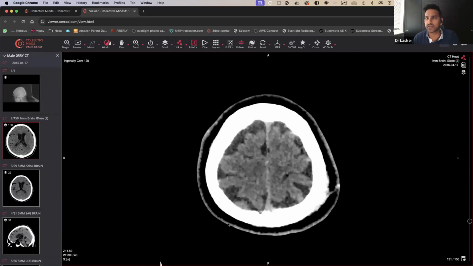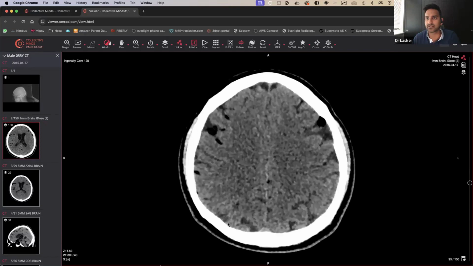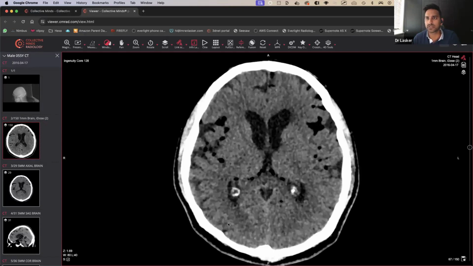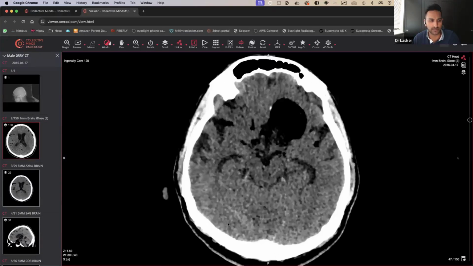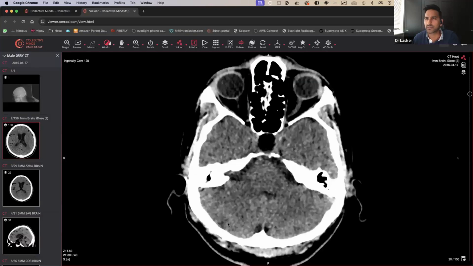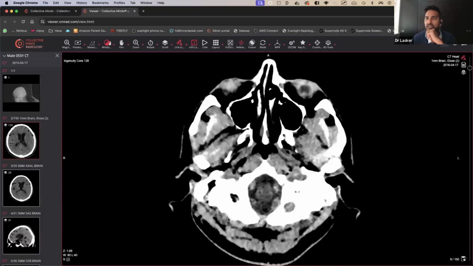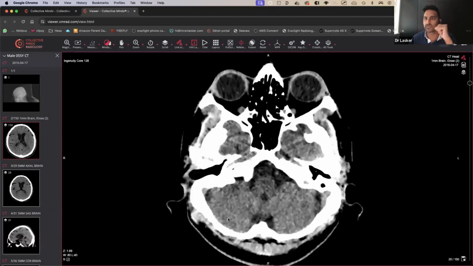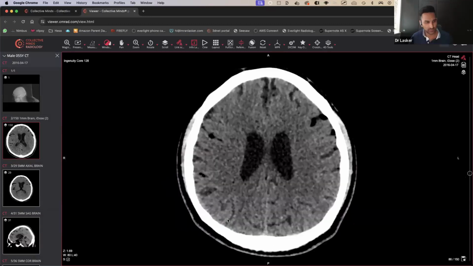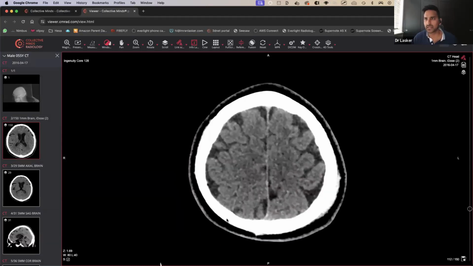So someone has gone for pneumocephalus. So let's scroll through. I can see why. As you scroll through, you keep scrolling and come all the way to the bottom. So always do it all the way to the bottom. Okay, good. So we've done that. Let's scroll all the way back to the top. And then someone said they thought they could see some air.